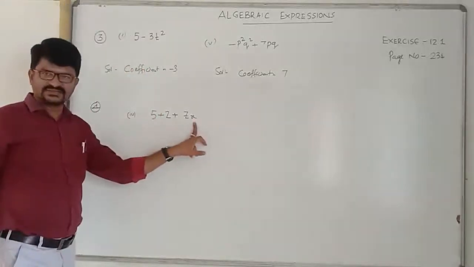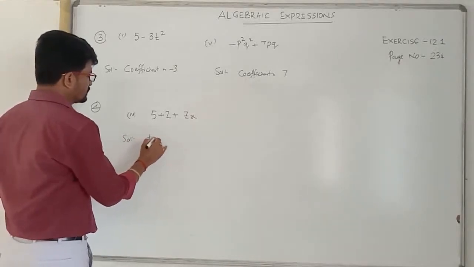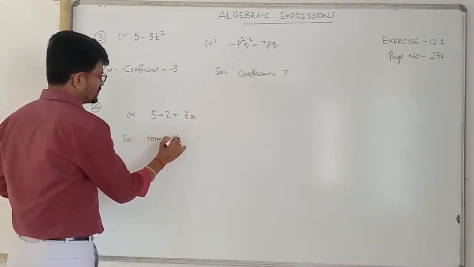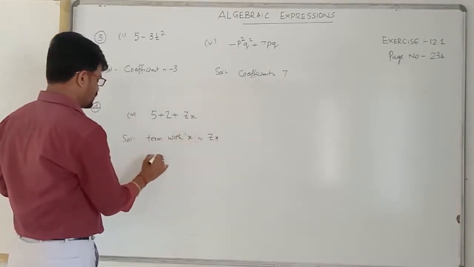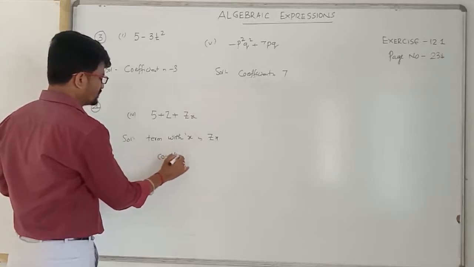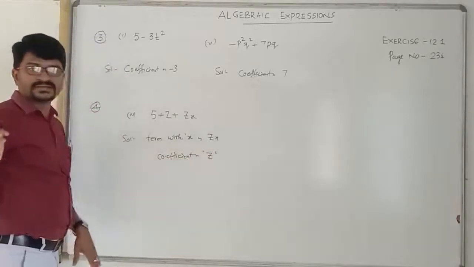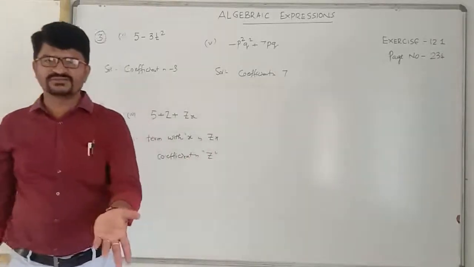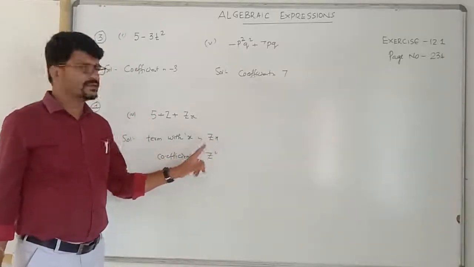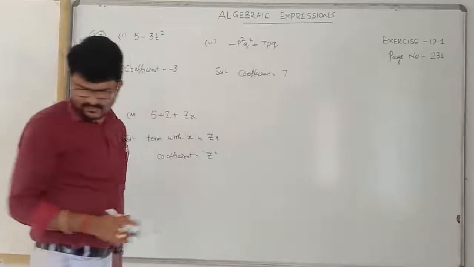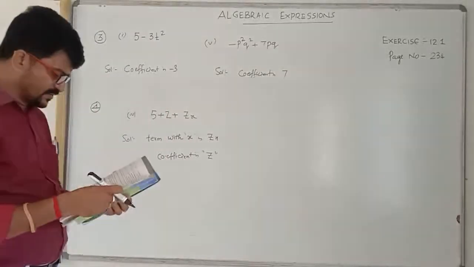Here x is having this one. So you must write the term with x is zx. Therefore, coefficient is z. Am I right? He did not mention numerical coefficients. It may be literal coefficient or numerical coefficient. Therefore, x coefficient is z. Okay. Now let me explain one more question from fourth one only.